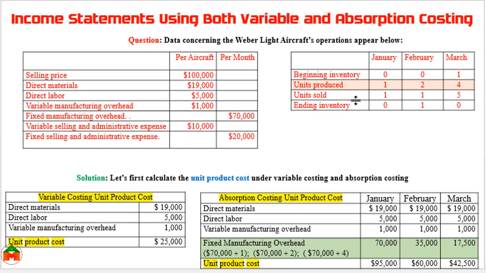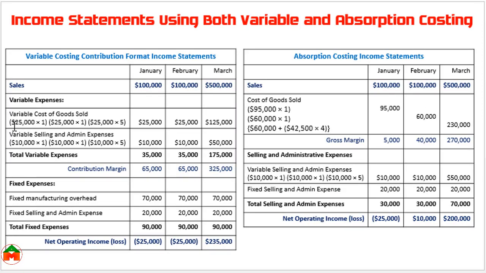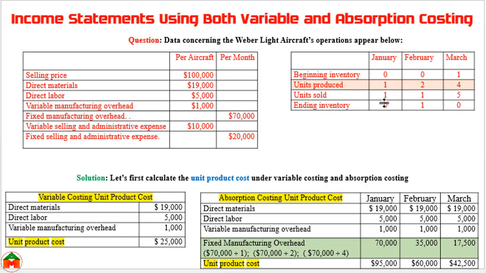Here you can see units sold 1, 1 and 5. So 25,000 multiplied by 1 is 25,000, 25,000 multiplied by 1 is 25,000, and 25,000 multiplied by 5 is 125,000. So these 1, 1 and 5 indicate the units sold.